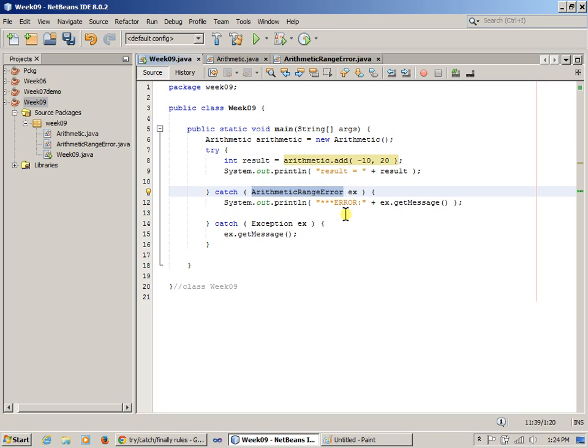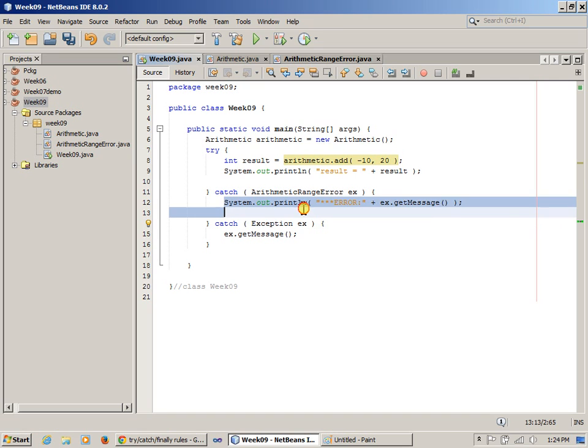I can probably organize my exceptions into a hierarchy of objects and do all kinds of fancy things with them, right? But generally speaking, the demonstration here goes to say that we can have multiple catch statements in this code.